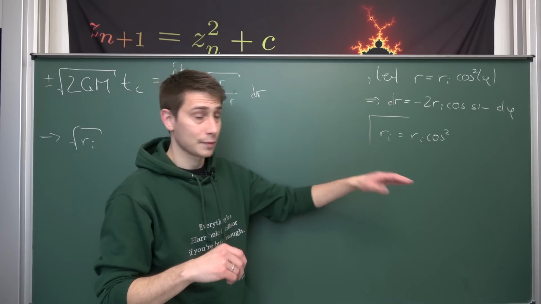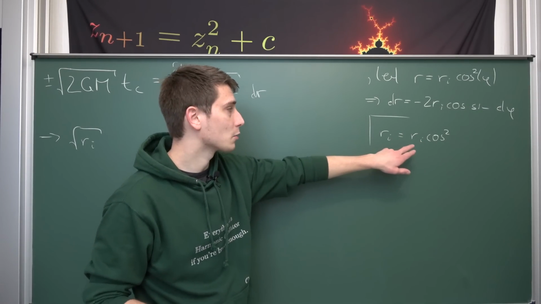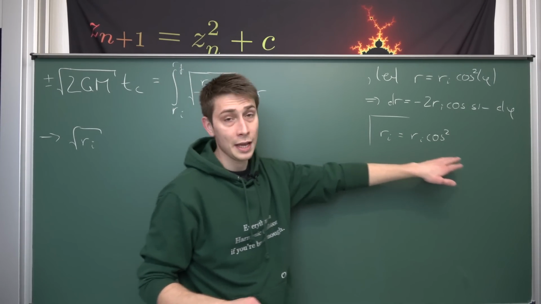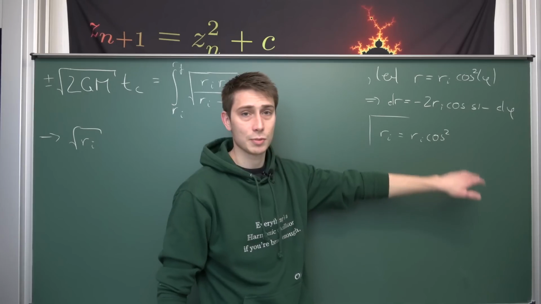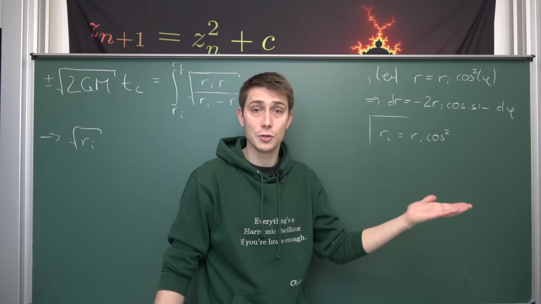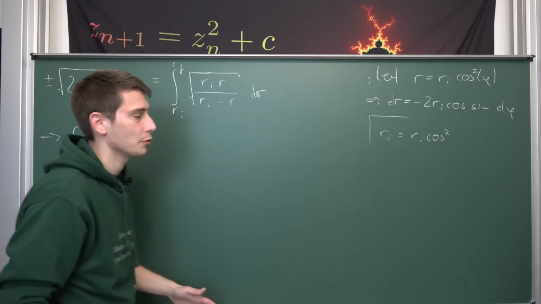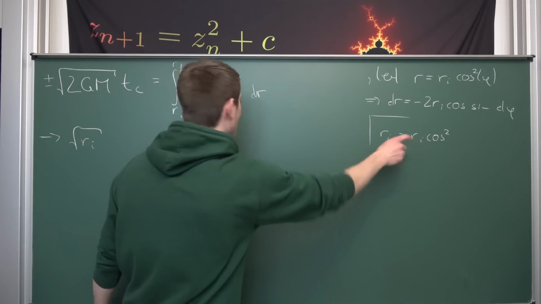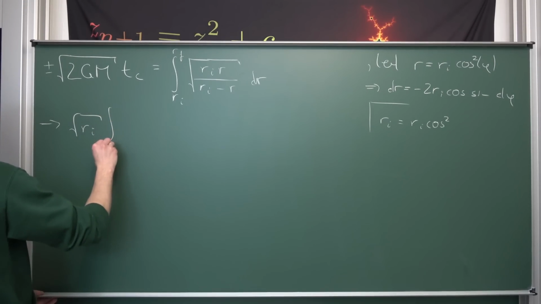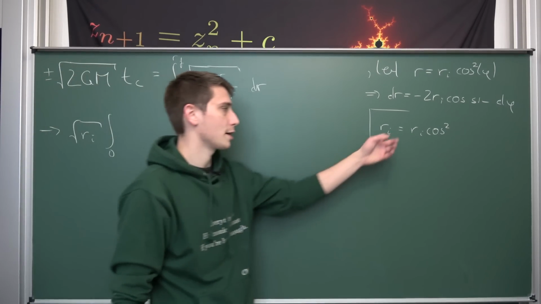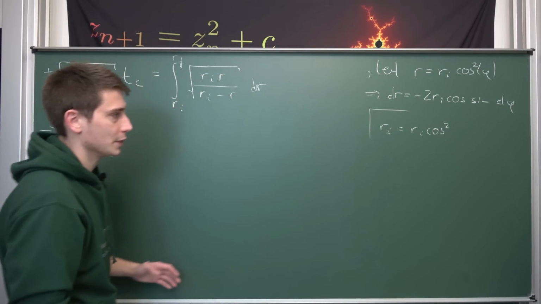If we divide both sides by Ri, we get that cosine squared must be equal to 1. And on the principal branch, we can just assume that cosine squared of 0 is going to give us 1. I'm terribly sorry about that. Meaning overall, for phi being equal to 0, we get that Ri is equal to Ri, on the principal branch, of course.